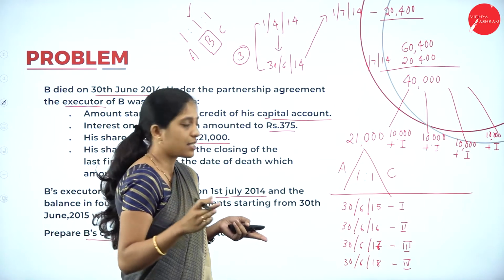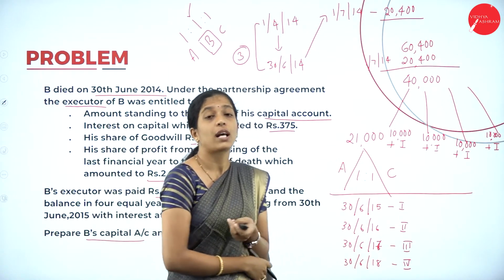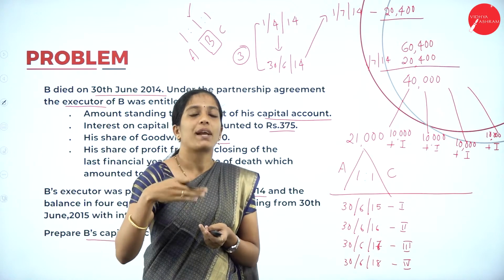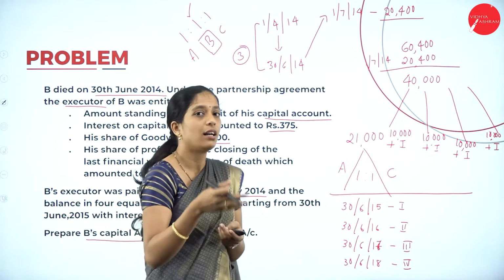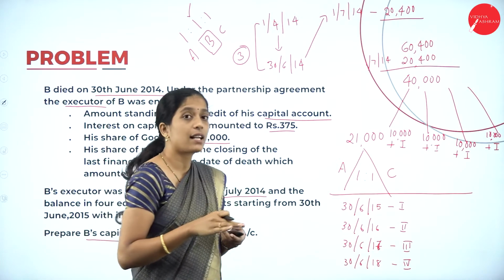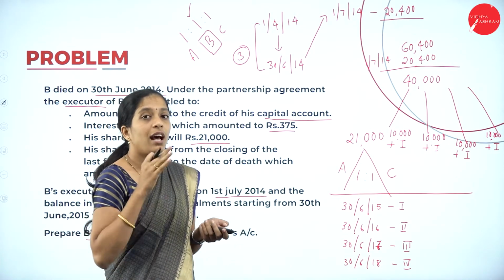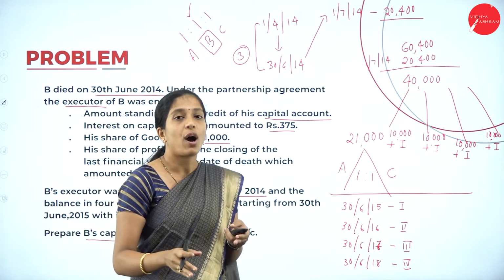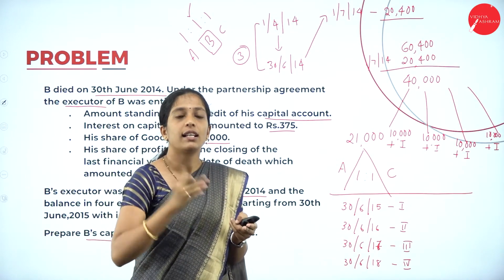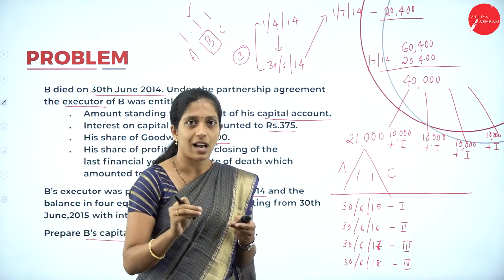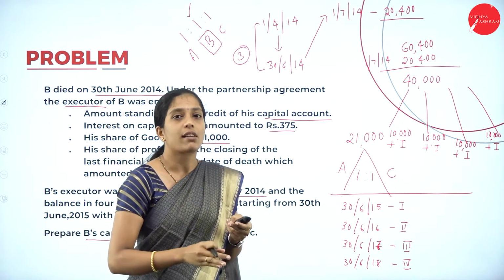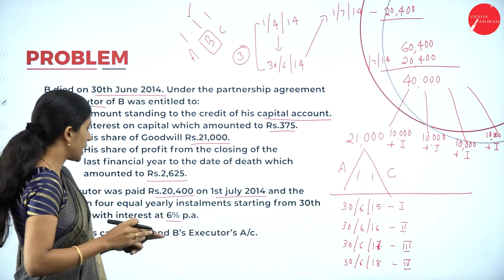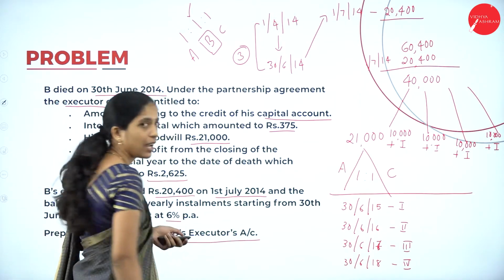So our last installment ends on 30th June 2018, where A and C will make the payment to his executor. Now we have to calculate how they are going to pay the amount. We know yearly they are going to pay 10,000 in equal installments along with interest, so we are going to record all these items in B's executor's account.